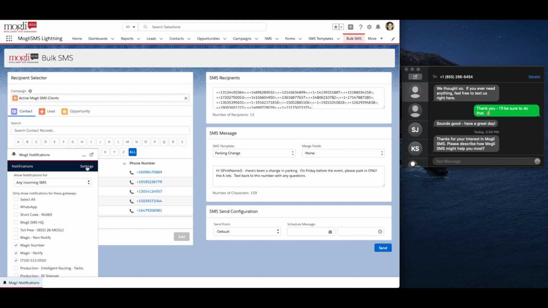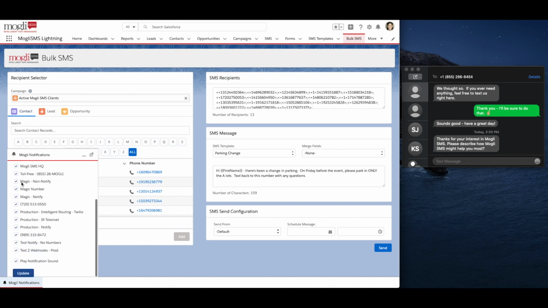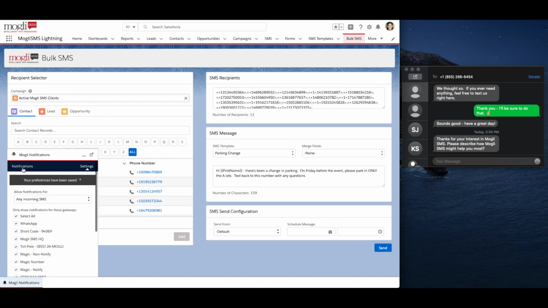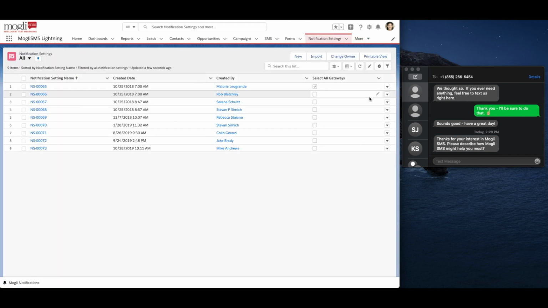In the Allow Notifications For dropdown, a user can select which setting best applies and which gateways they'd like to be notified over. Click Update. All notification settings can be viewed by going to the Notification Settings tab. Let's see what happens when an incoming message arrives.